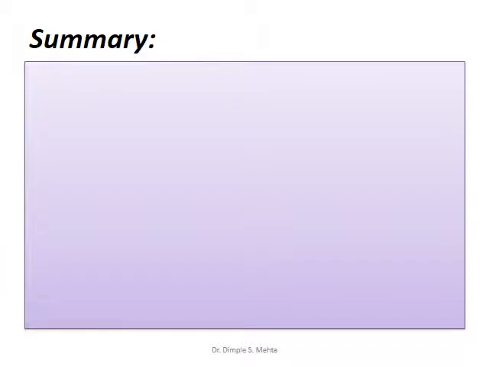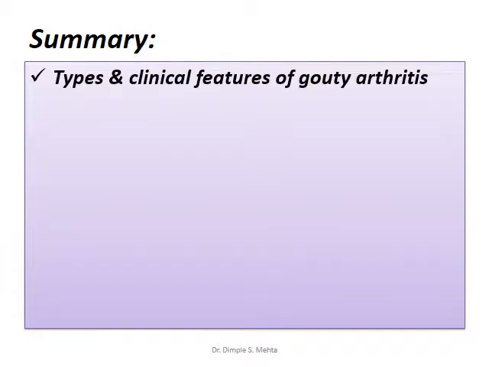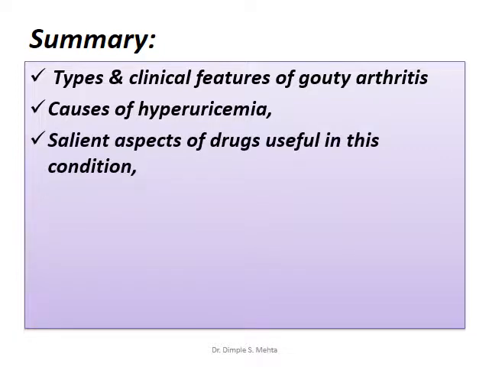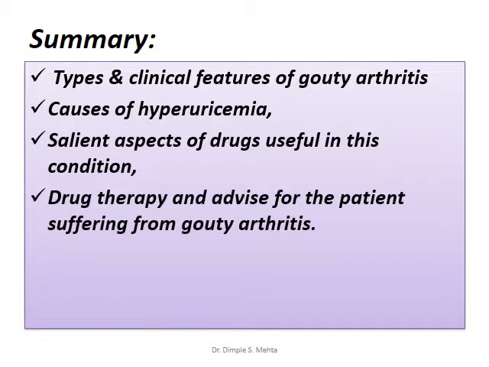So to summarize, what we have understood is types and clinical features of gouty arthritis, causes of hyperuricemia, and that certain foods and certain drugs also can lead to hyperuricemia. We have also discussed salient aspects of drugs useful in this condition, and drug therapy and advice for the patient suffering from gouty arthritis.